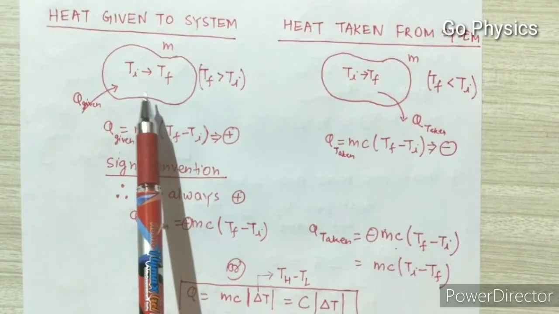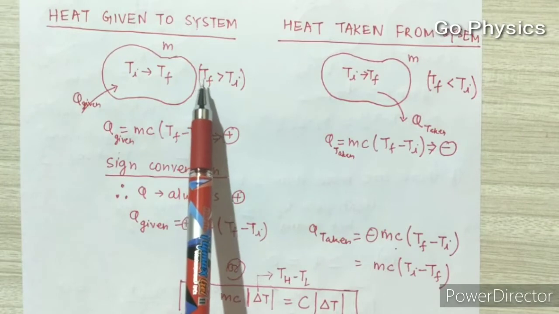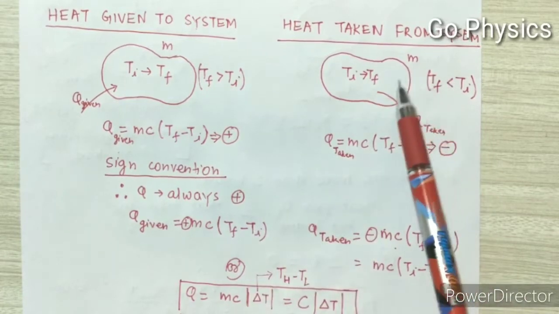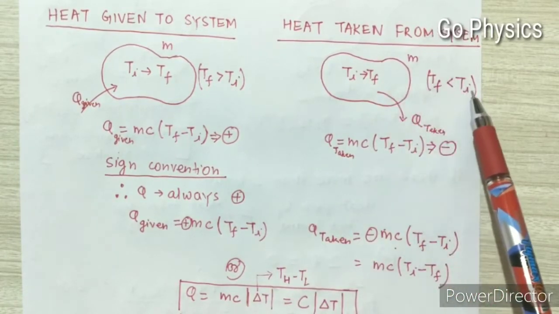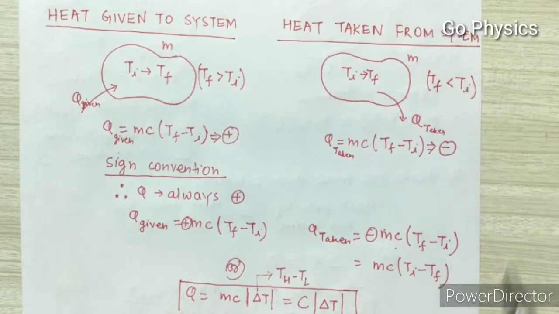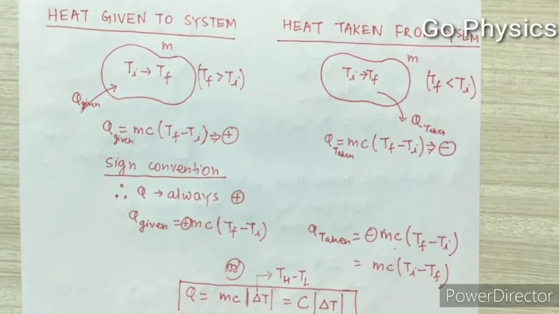In case 1, final is higher and initial is lower, so in the equation it is coming final minus initial, or higher minus lower. And in case 2, initial is more than final, so initial is higher and final is lower. So again it is coming higher minus lower, or simply take the mod sign. If you are getting confused, take the mod sign.